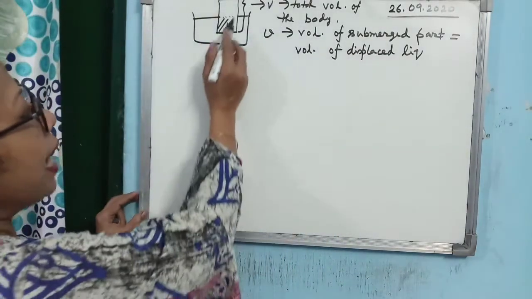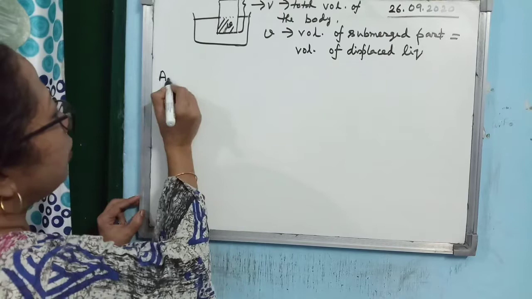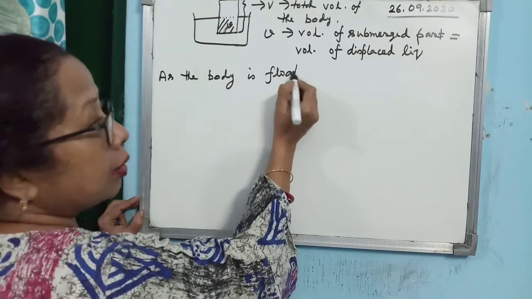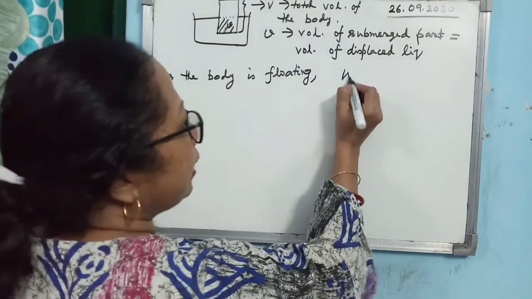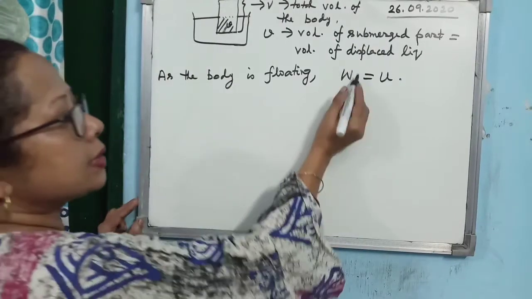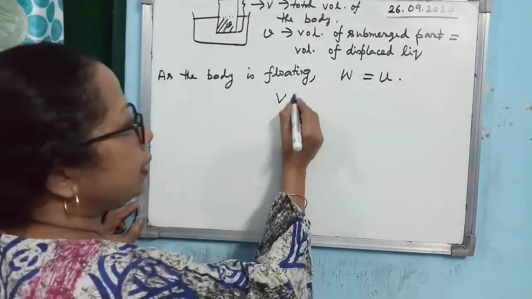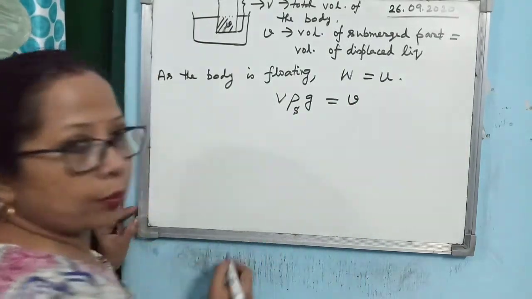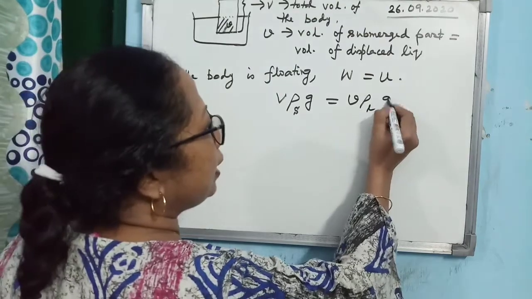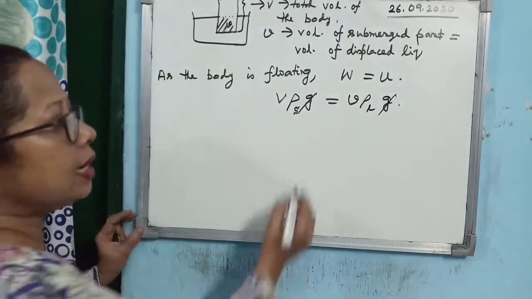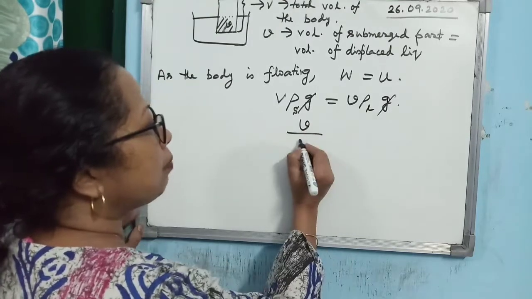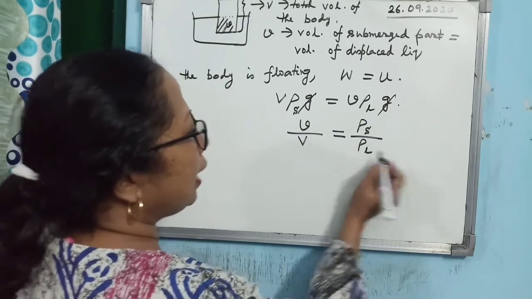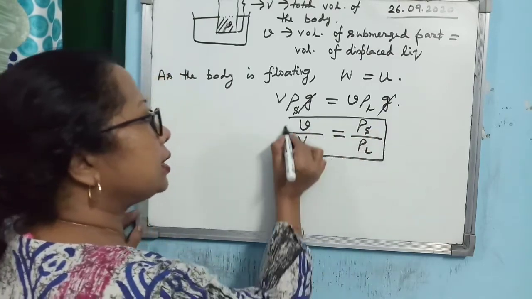Now, as the body is floating, partially submerged, you can write W equal to U. Now what is W? Total volume of the body, big V, times density of the solid into g. What is the upthrust? Volume of displaced liquid, small v, times density of liquid into g. So you see g and g cancel. So you can write small v by big V is equal to rho S by rho L. This is the important relation you have to write.